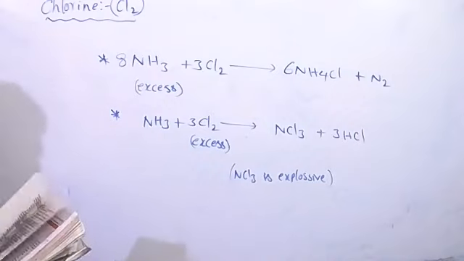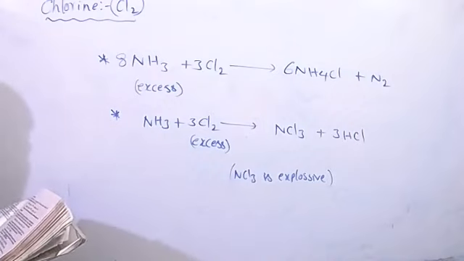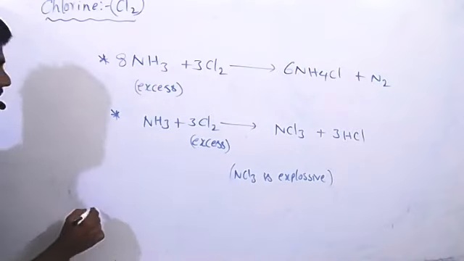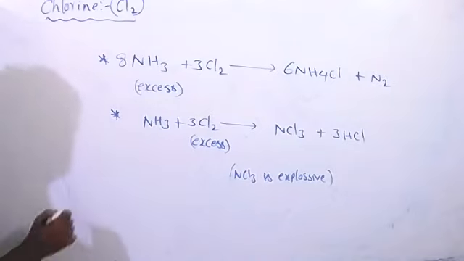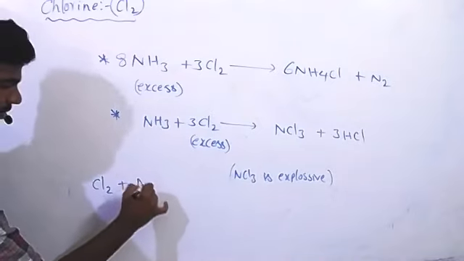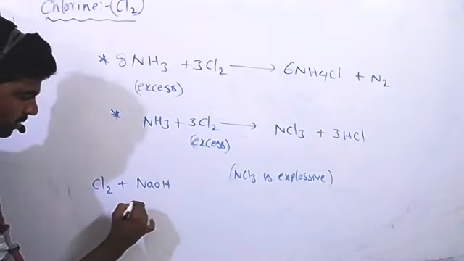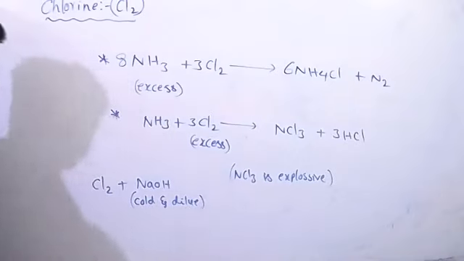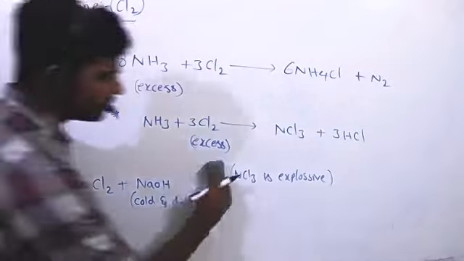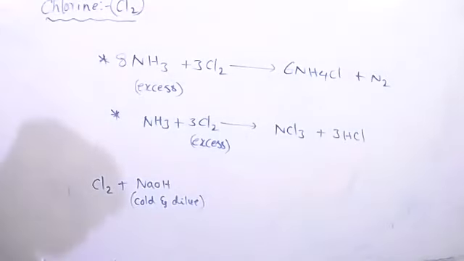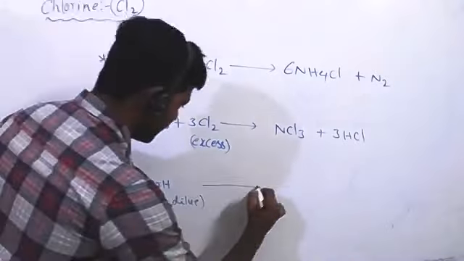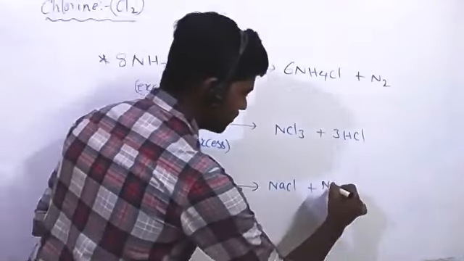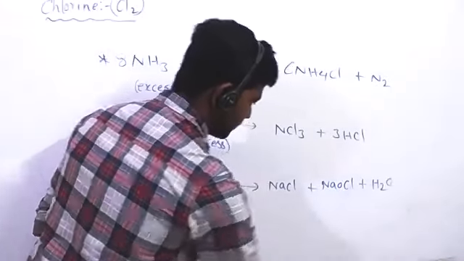Then one reaction with sodium hydroxide. Now see reaction with sodium hydroxide, cold and warm. First chlorine reacting with NaOH, cold and dilute. With cold and dilute, it normally gives NaCl and NaOCl and H2O.